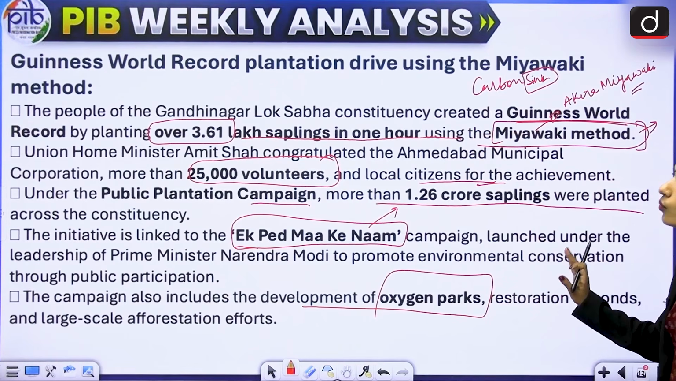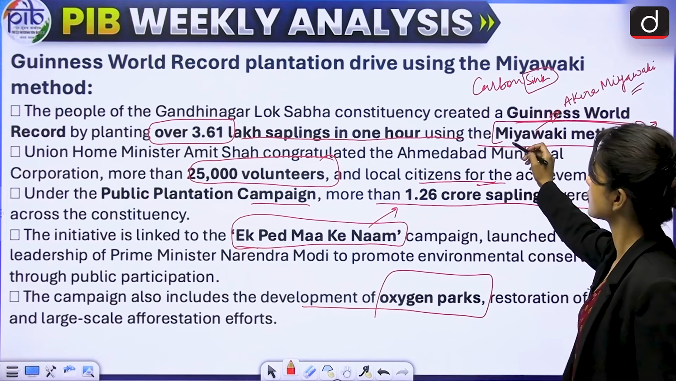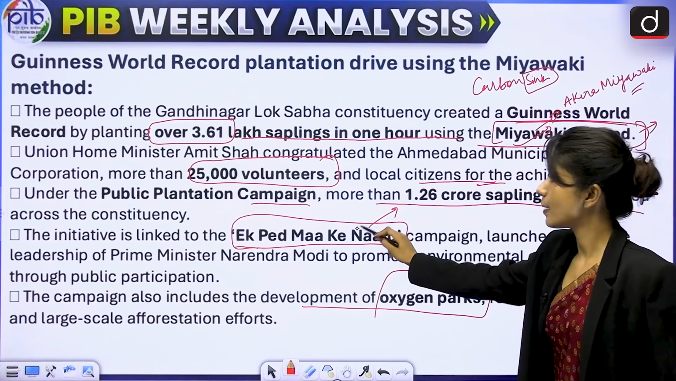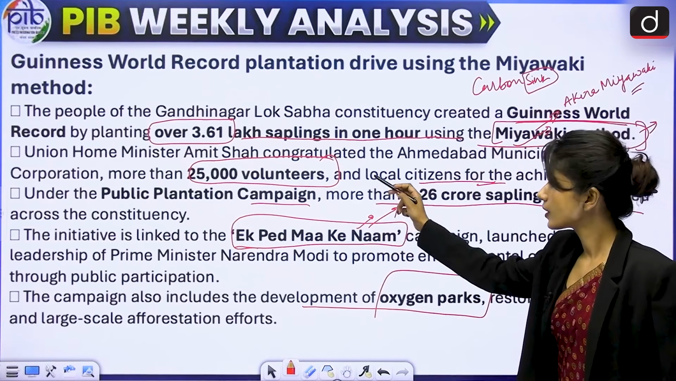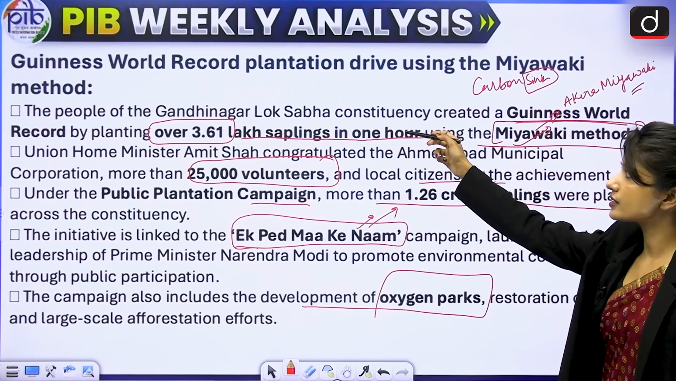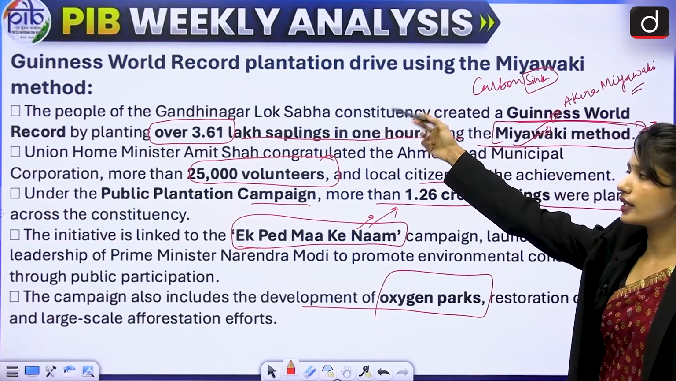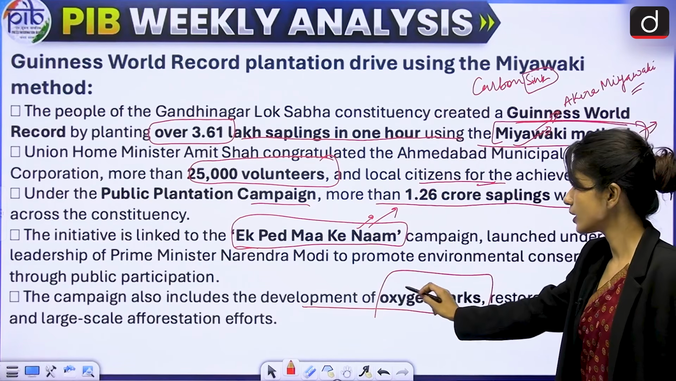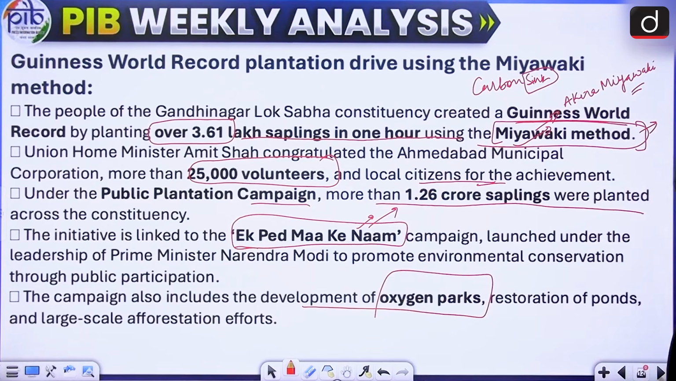Again, what exactly is important for us is the Miyawaki method, what this campaign is related to, the fact that this effort has been recorded in the Guinness World Records, and what oxygen parks are. So that is important for us.